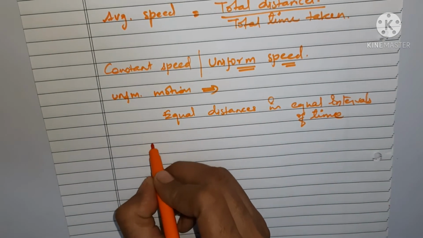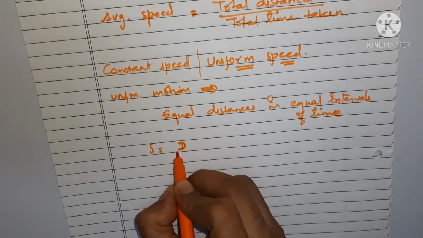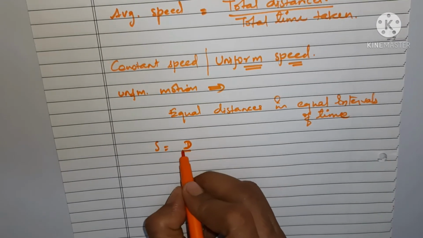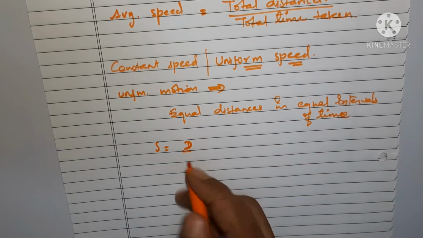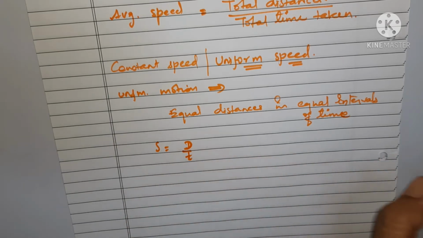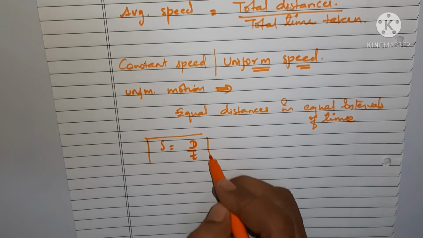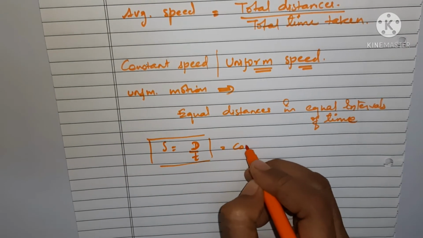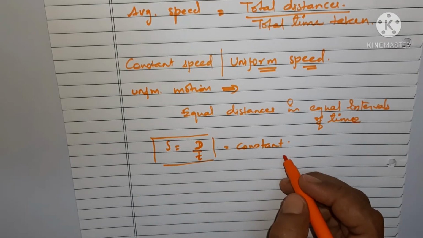Because the distance is covered uniformly in uniform intervals of time. That means the distance throughout the movement remains the same, and the time interval is also equal. That is why the speed remains constant, and we call it constant speed or uniform speed.